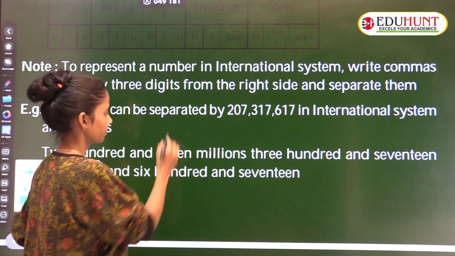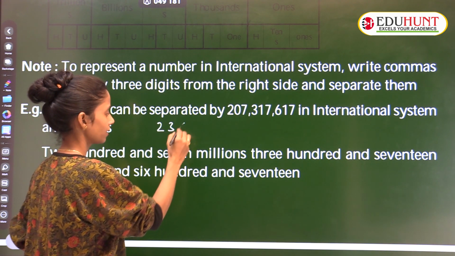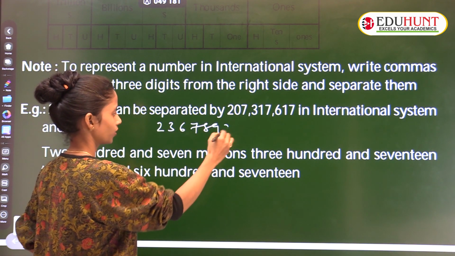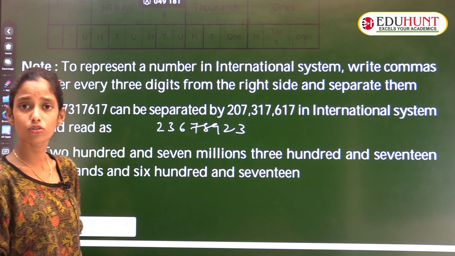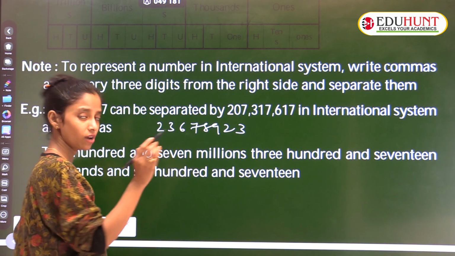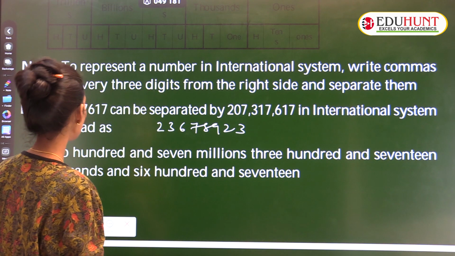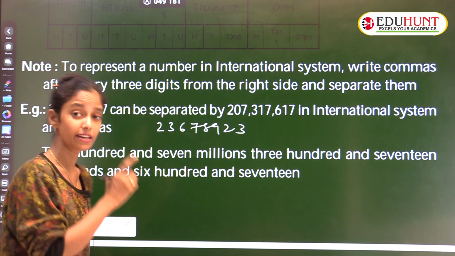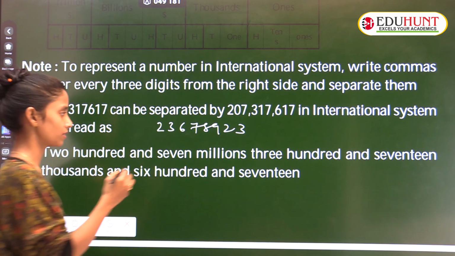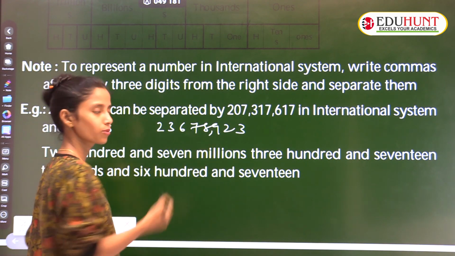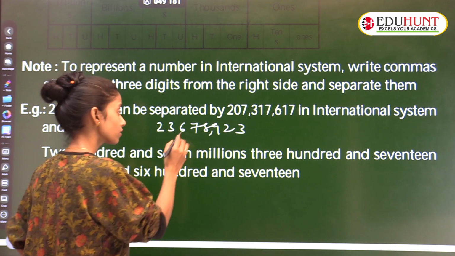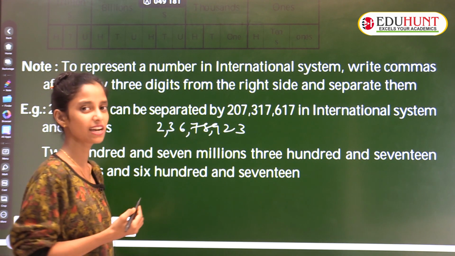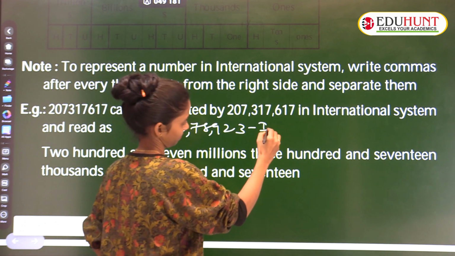Guys, see, 2, 3, 6, 7, 8, 9, 2, 3. If they ask you to write in the Indian system, first put a comma after 3 digits. See what they said here: to represent a number in the international system, put a comma after every 3 digits. That is for the international system. In the Indian system, after 3 digits put a comma, and the next rule is that you take 2 digits. This is the Indian system.